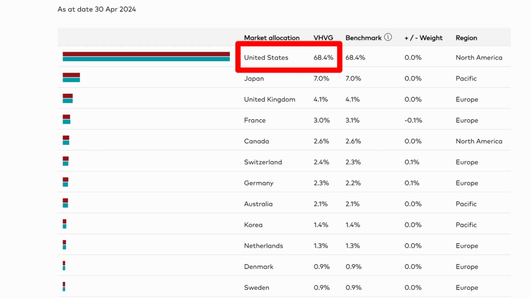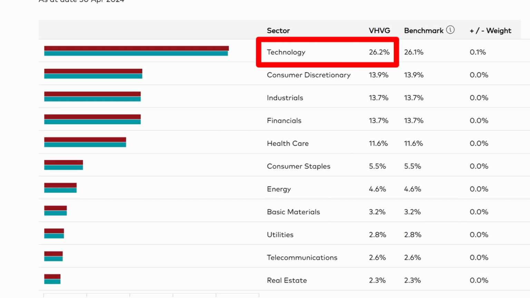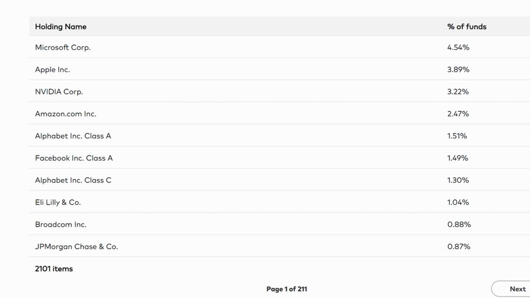A factor in what you decide could be how long you intend to hold your investments for and your investing horizon. If you are younger, then you might consider that emerging markets will become developed markets at some stage, and you might not want to miss out on that growth. This fund, being an ETF, is also available on investment platforms such as Trading 212 and Invest Engine, meaning that you can purchase this fund and have zero platform fees. The US is dominant once more and accounts for 68.4% of the index, with the technology sector accounting for 26.1%. The top 10 companies, all from the US once more, account for 21.21% of the fund.